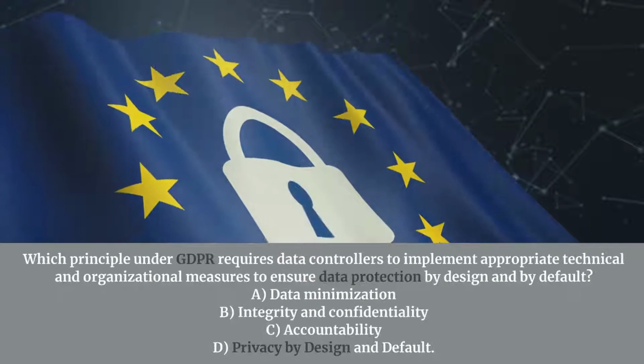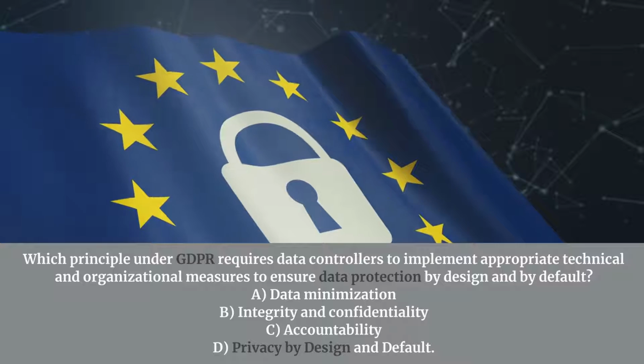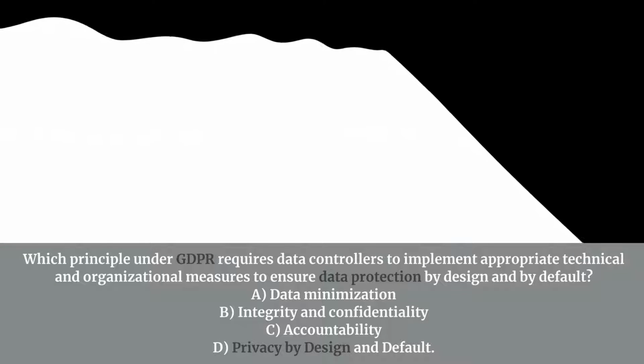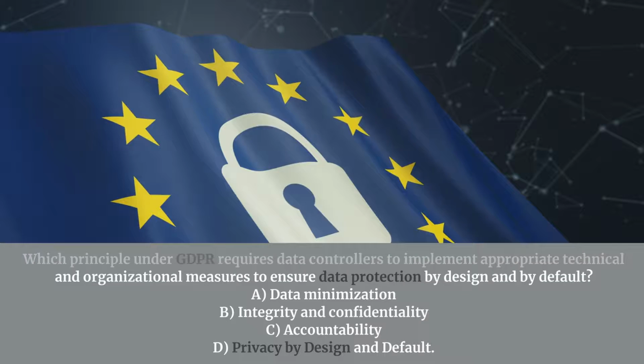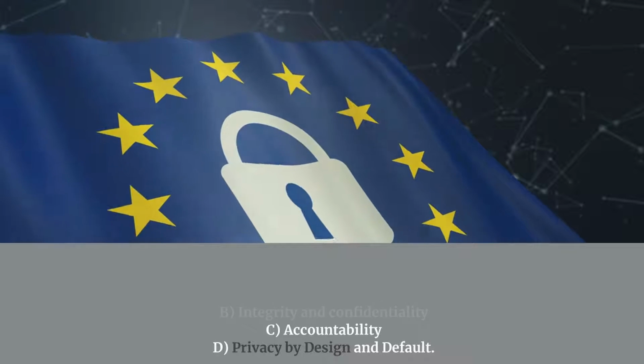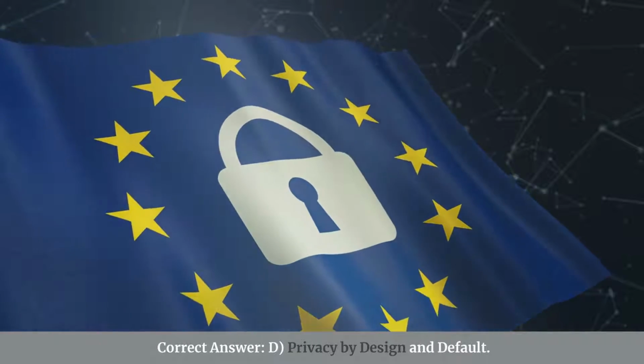Which principle under GDPR requires data controllers to implement appropriate technical and organizational measures to ensure data protection by design and by default? A. Data minimization. B. Integrity and confidentiality. C. Accountability. D. Privacy by design and default. Correct answer: D. Privacy by design and default.